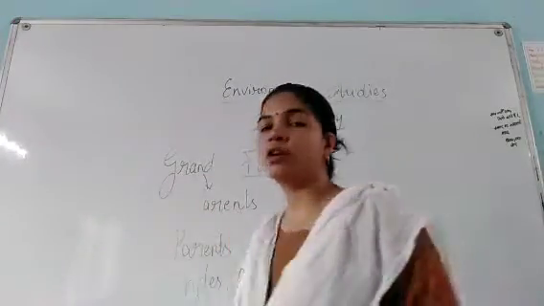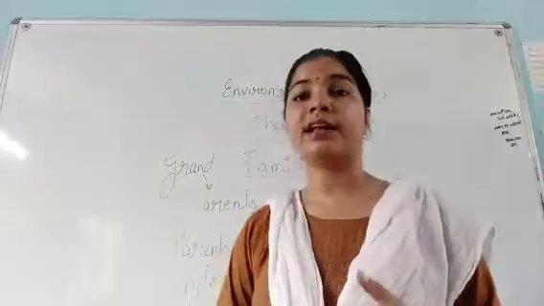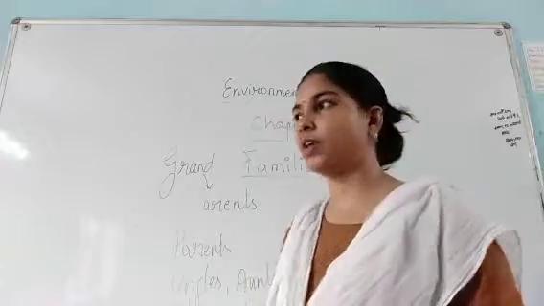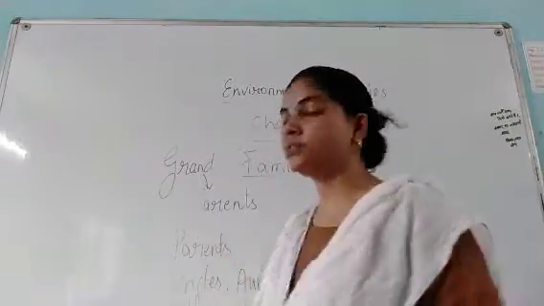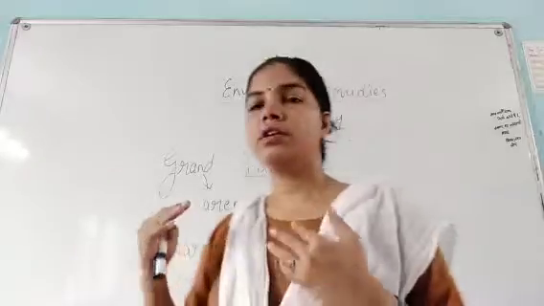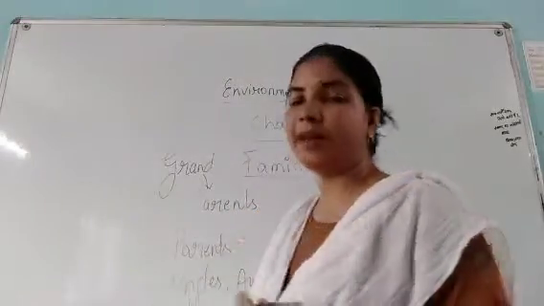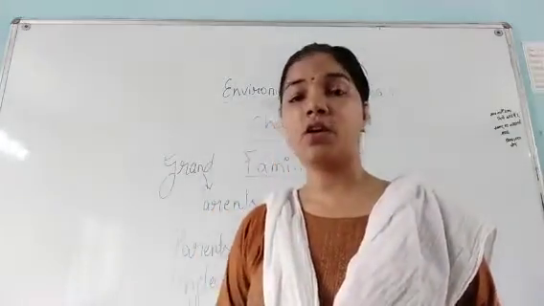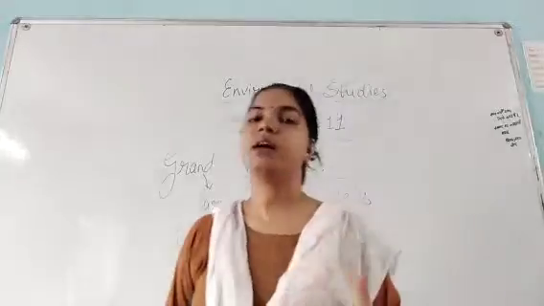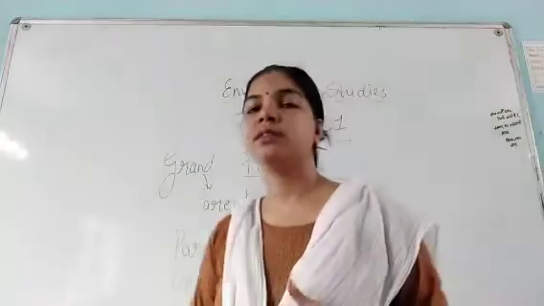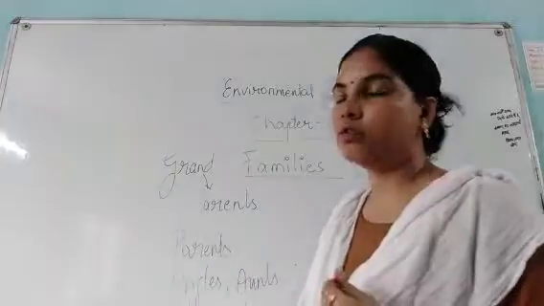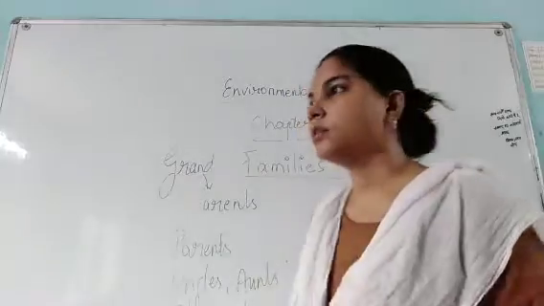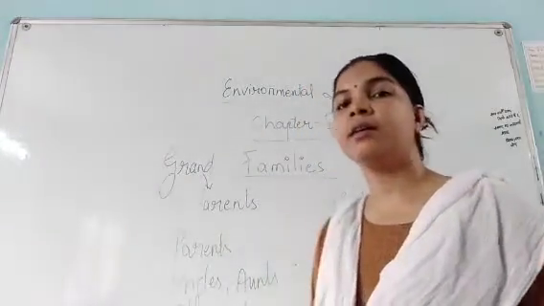What are grandparents? Your dada, dadi, nana, nani, they are our grandparents. Parents, our mother and father, they are parents. Uncles and aunts, the brother or sister of our parents, they are uncles and aunts. Siblings, your real brother or sister, they are our siblings. Okay. Cousins, children of your uncle or aunt, they are our cousins. There are two more relations in a family.